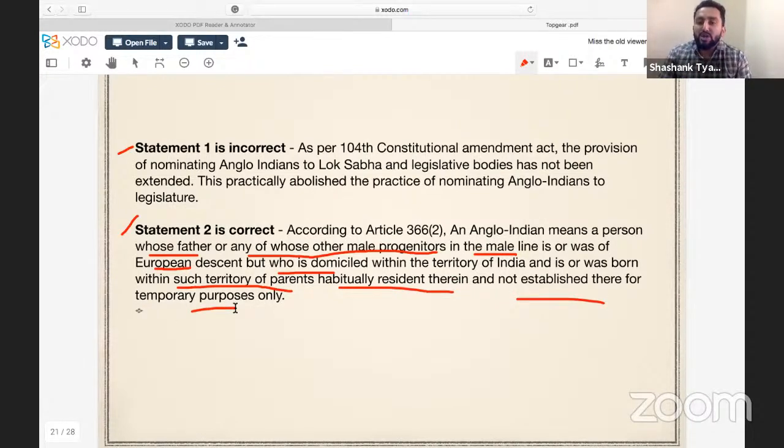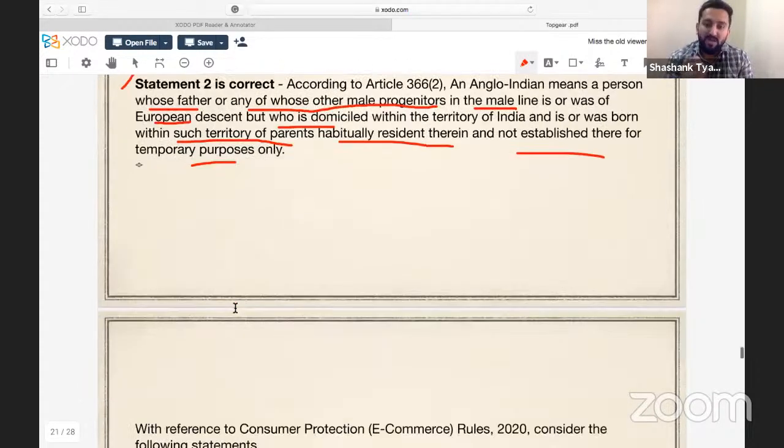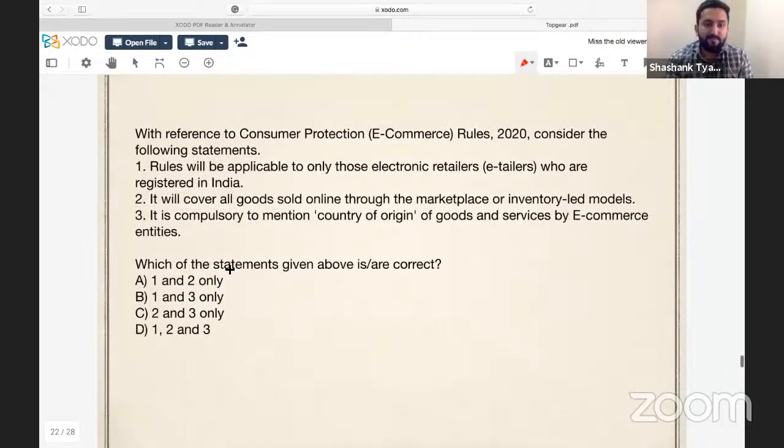Have you heard about Mark Tully? For a long part of his career, he was heading the BBC in India, the British Broadcasting Service, a renowned journalist. So he was an Anglo-Indian. His father was European, but as India got independent, their family took the decision that we are going to stay in India. I don't know if he's alive or not. There's been a long time since any news. You can check about that. Okay, Mark Tully.